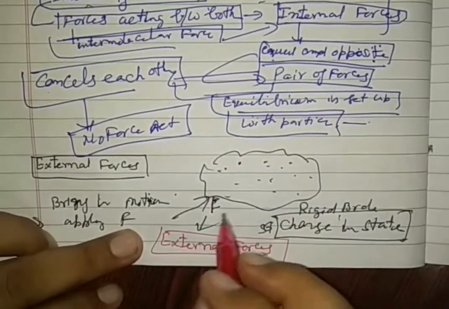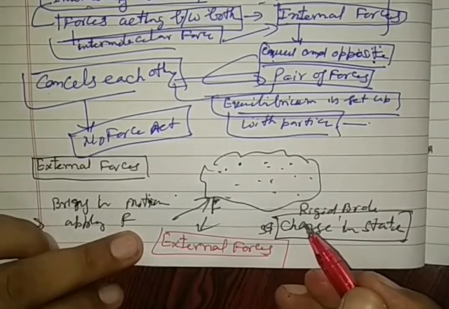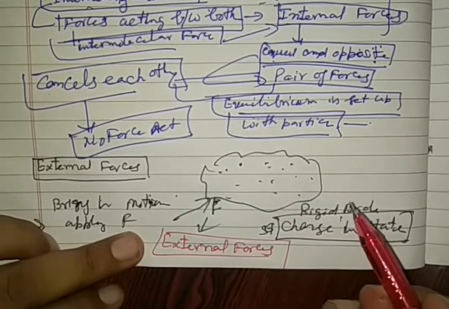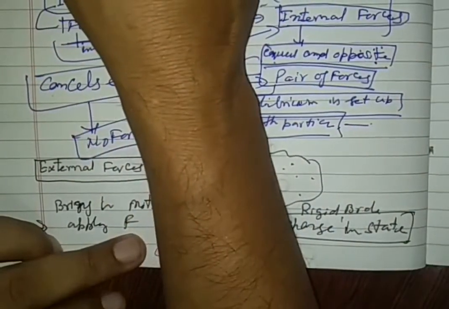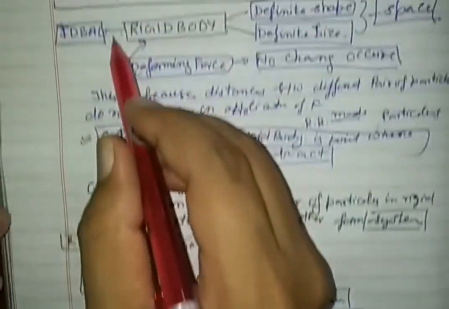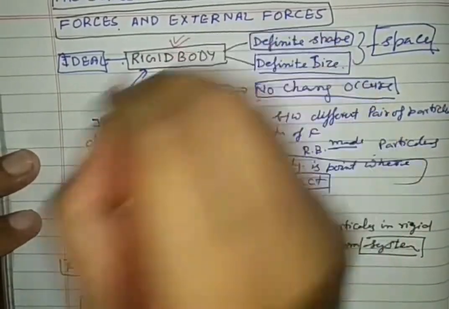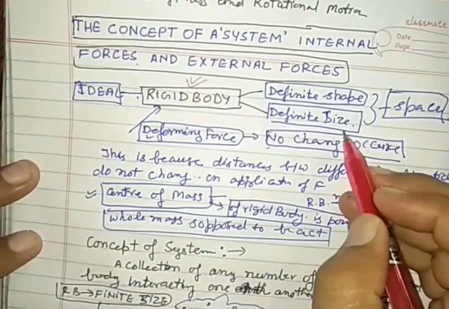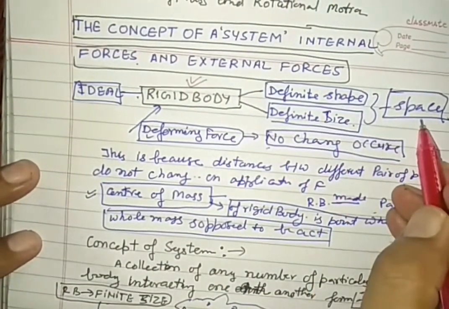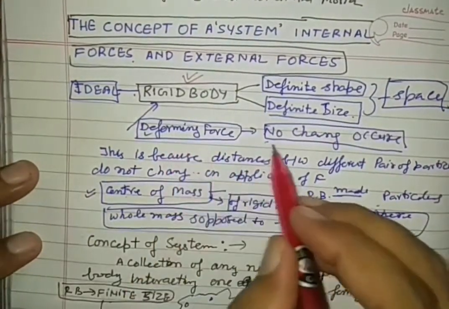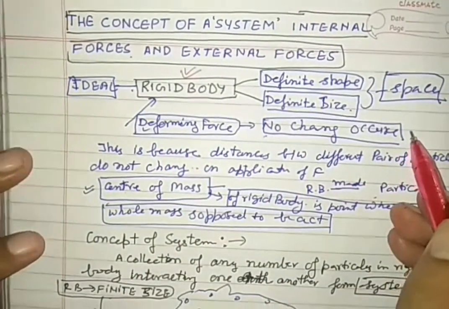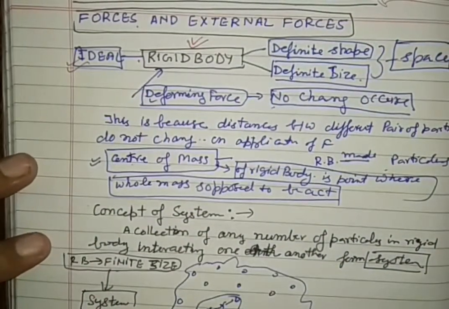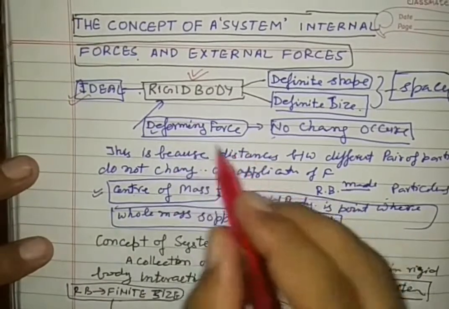So today we have discussed more than three things. First of all, we have seen the concept of a rigid body. I told you it has a definite shape and size in space. On applying a deforming force, no change occurs in the rigid body; then it is called an ideal rigid body.